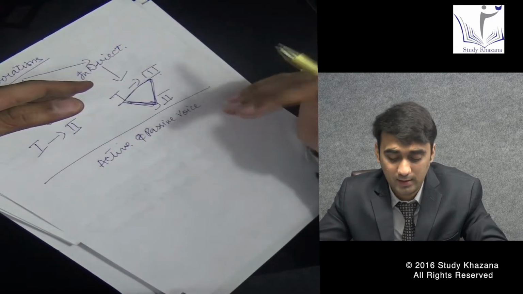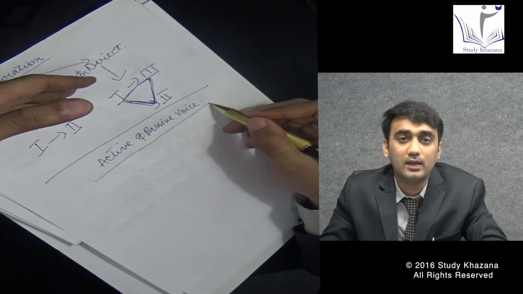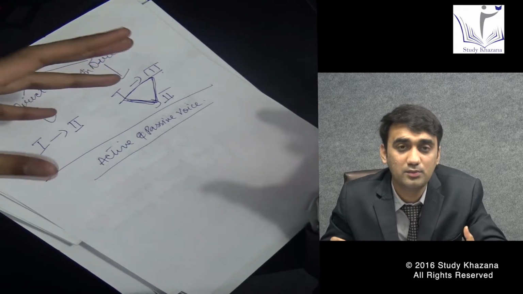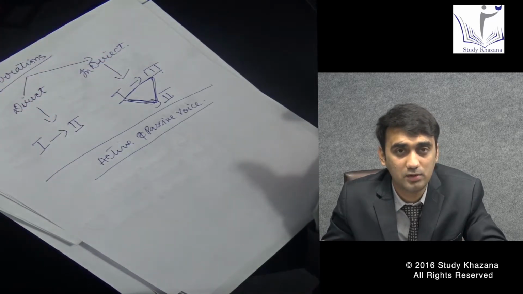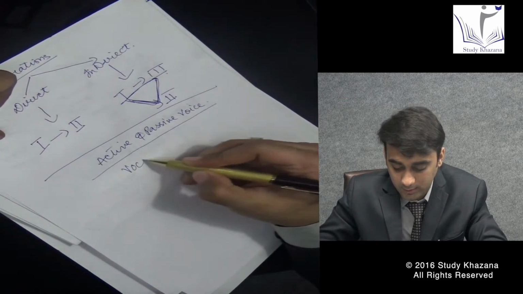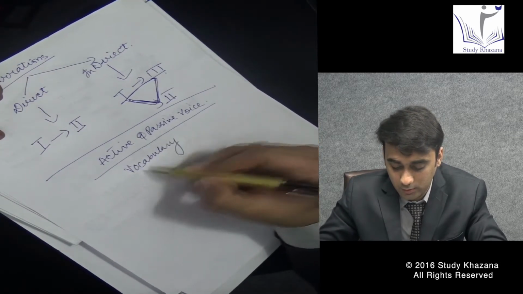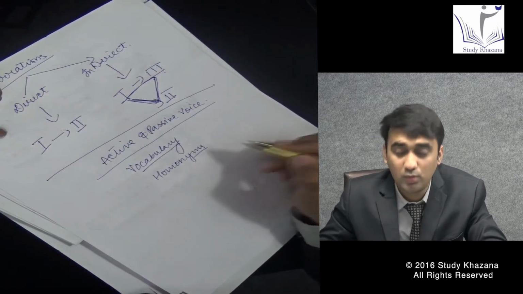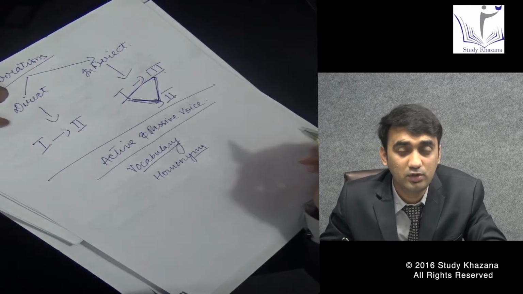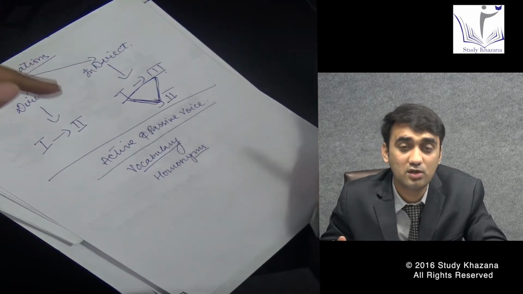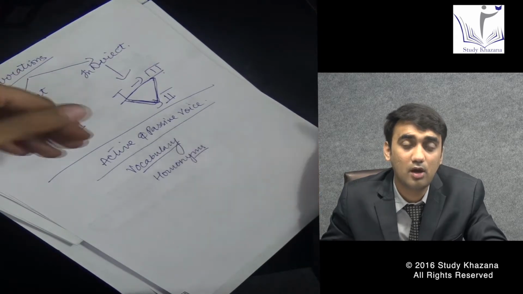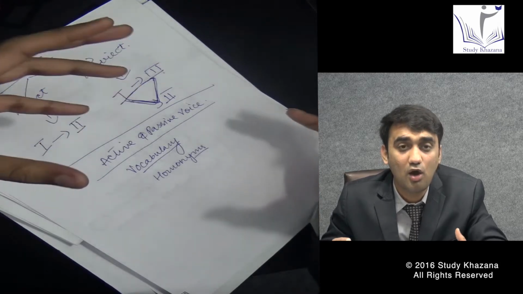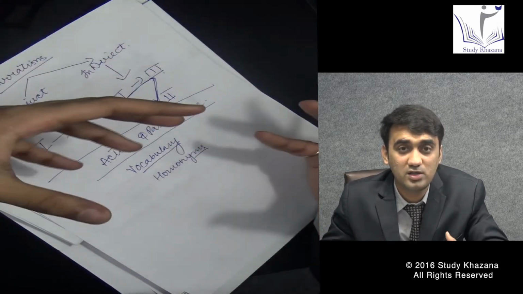Now, once we are done with active and passive voice, there is some essential grammar required in terms of vocabulary in competitive examinations. The vocabulary would include your homonyms, homophones, synonyms, and antonyms. Synonyms are similar meanings, antonyms are opposite meanings. Homonyms have the same sound or pronunciation but different meanings.